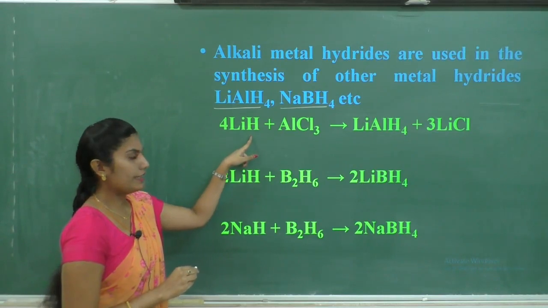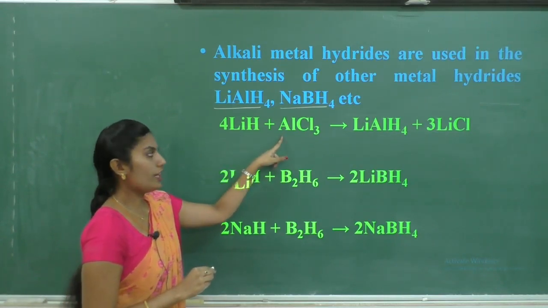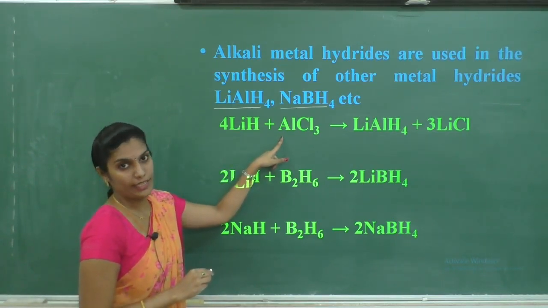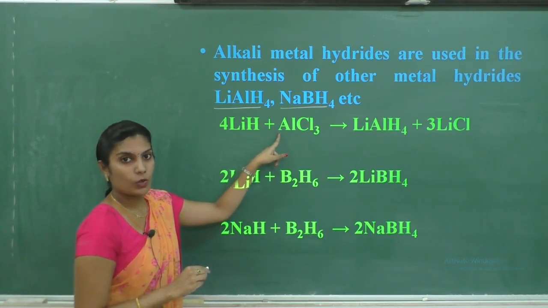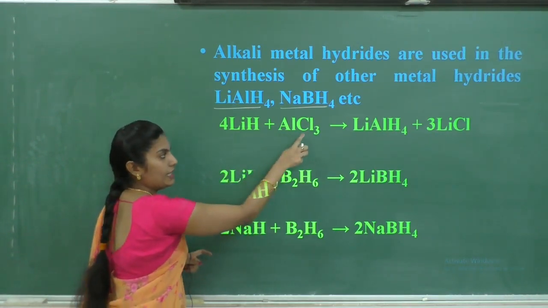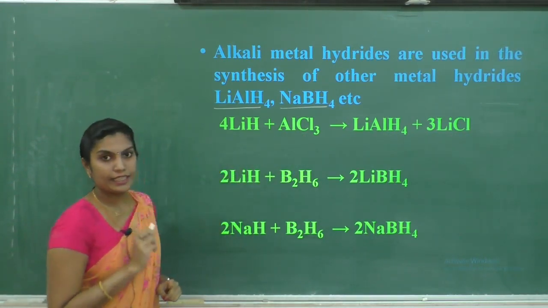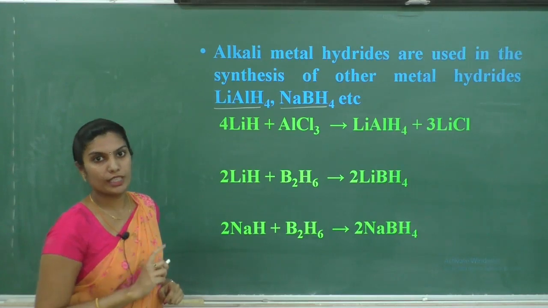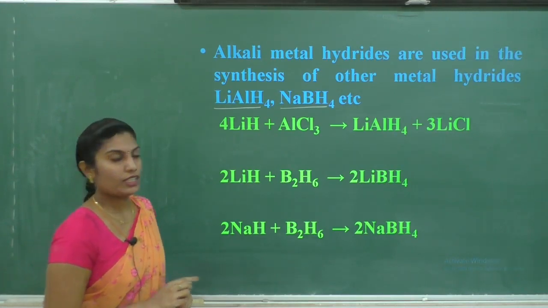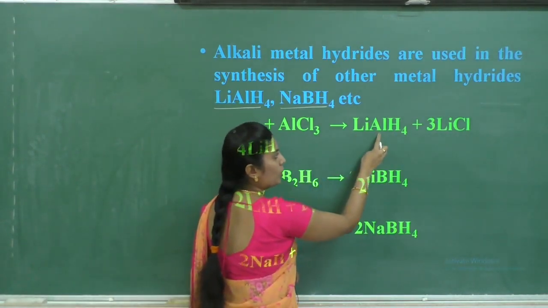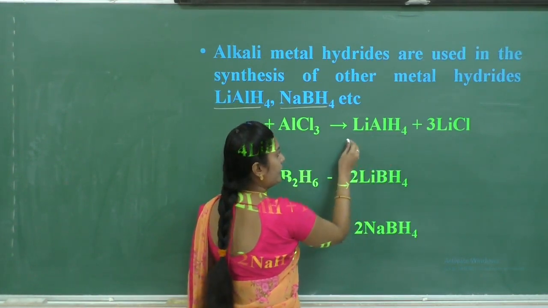When lithium hydride reacts with aluminium chloride, the formula for aluminium chloride is AlCl3.